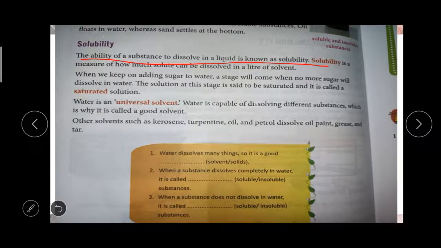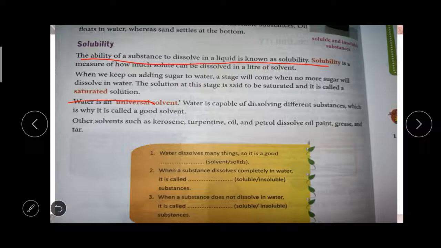Solubility means how much solute we can dissolve in a liter of a solvent. If you keep adding sugar, at a certain stage no more sugar will dissolve. The solution at this stage is said to be saturated, and that is called a saturated solution. We cannot add more sugar to dissolve. It will stop at a certain stage.